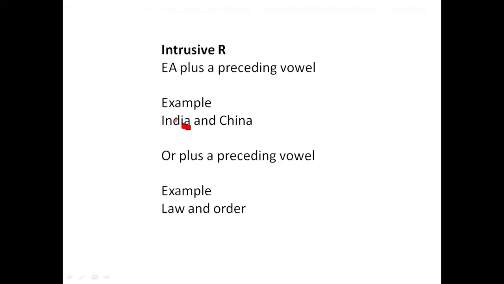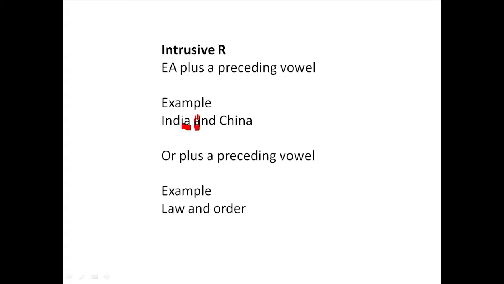So we are to bring in R in between. It will now read as India-r-and China. It will not be India and China.